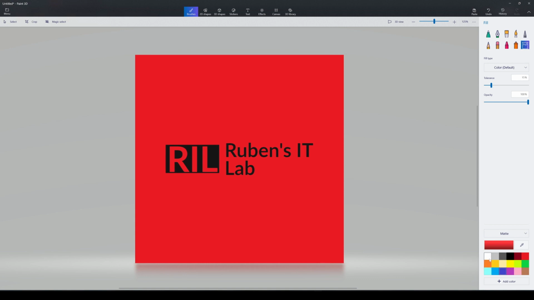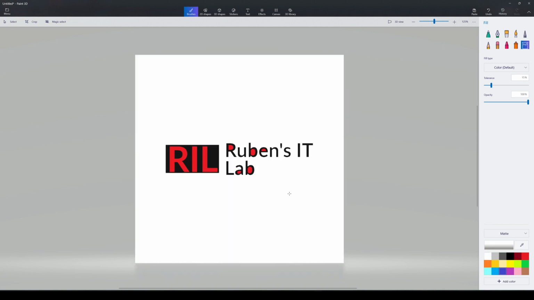So the first thing you want to do is get a white background. And obviously you see the red filled in here into each letter. You're going to want to turn that white as well, because when we convert, anything that's black is what's going to be converted over.